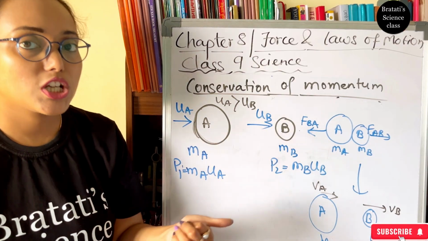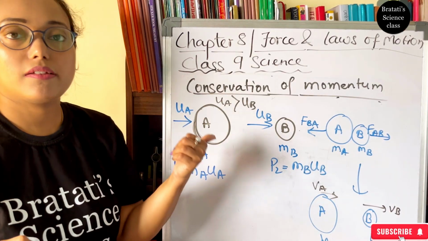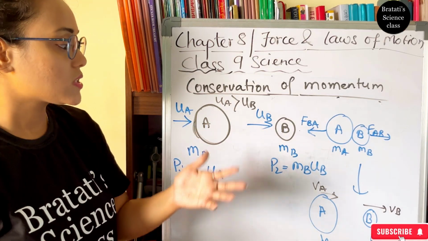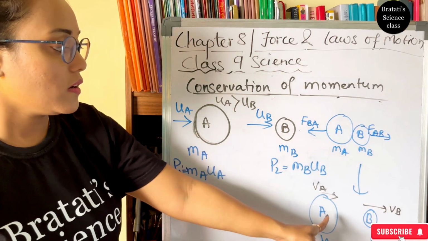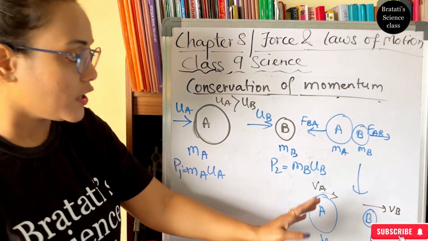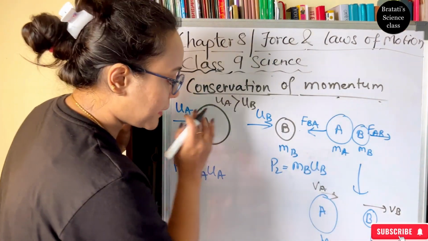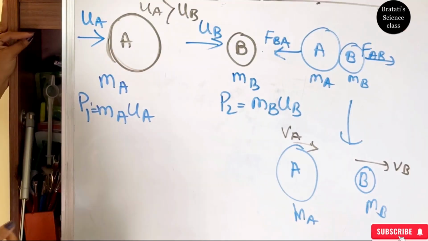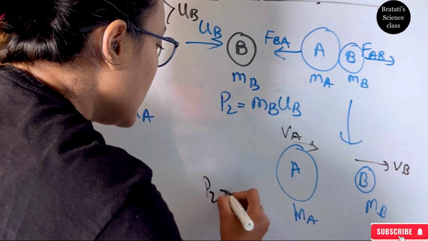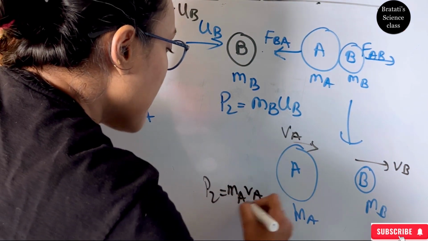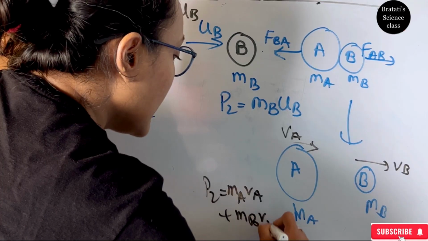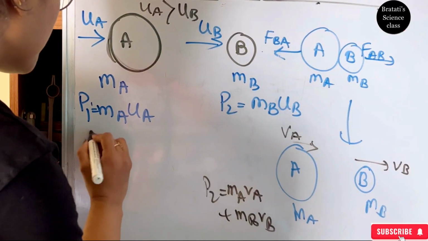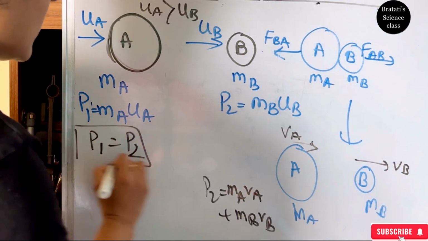As there is no change in the mass, the change will be only in their velocity, because together mass and velocity will make the momentum. So that is the reason their speed or velocity will change. Now A will move slowly compared to before, and B will move faster compared to before. So now their momentum is P2 equals MAVA plus MBVB. So according to the law of conservation of momentum, this P1 should be equal to P2.